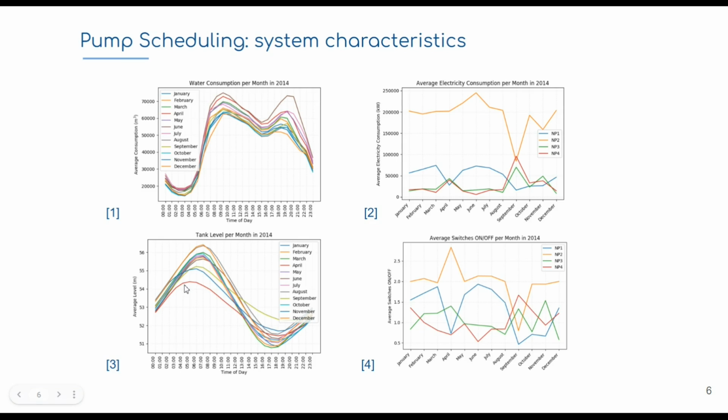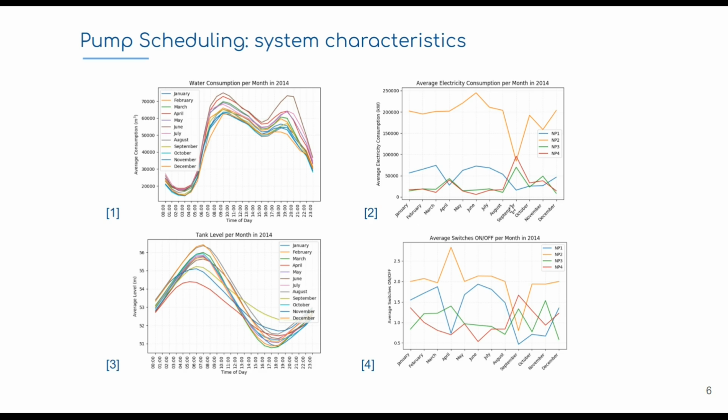So here we have characteristics of the water utility in Worms. We have 3 years of data collected in time steps of 1 minute. For this system, in the first chart, we have the water consumption pattern. And as you can see, there is a peak in the water consumption between 8 and 9 a.m., probably because people are going to work, and then later we have another peak between 7 and 8 p.m., probably because people are coming back from work.